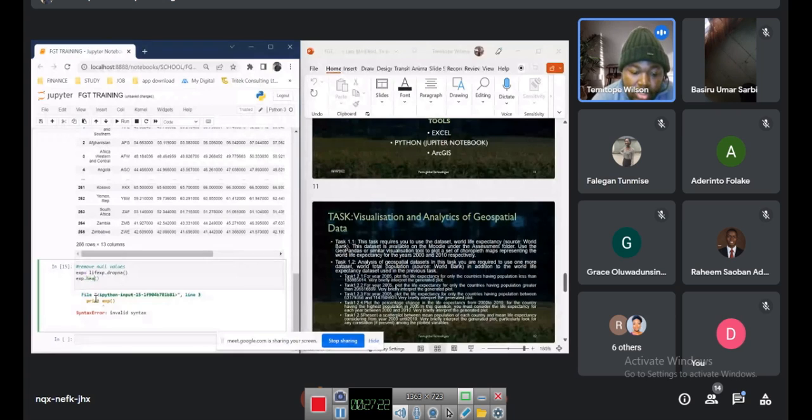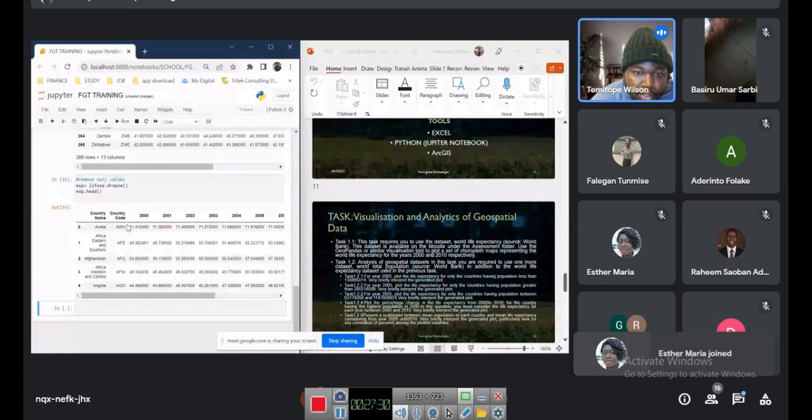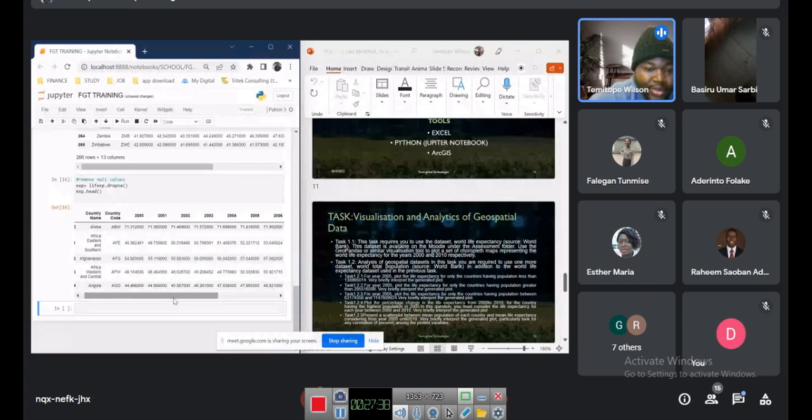Some people use EXP dot head, so this is shorter. This one is just saying print the first 5 rows. That's the meaning of this. It's also showing you, as I said, this is data inspection. You just have to look at the whole data. What have I got? So now we are going to be working with data that has just 247 rows in it, in the real sense of it now.